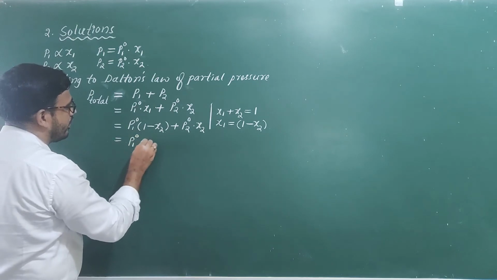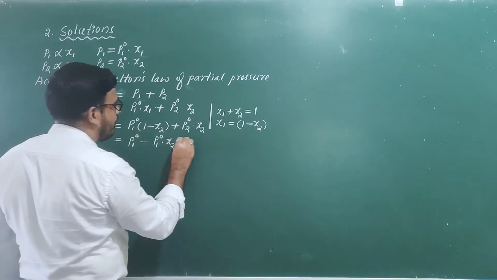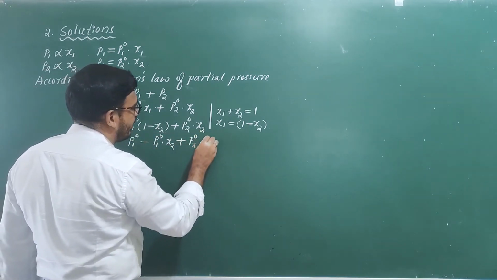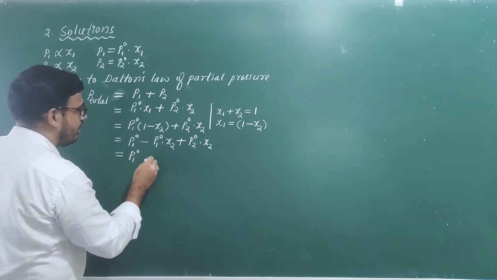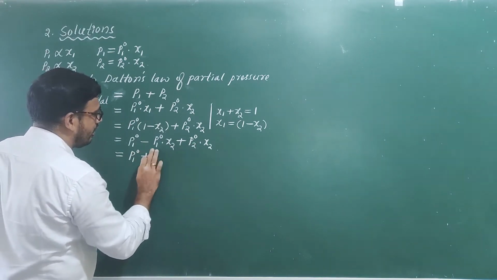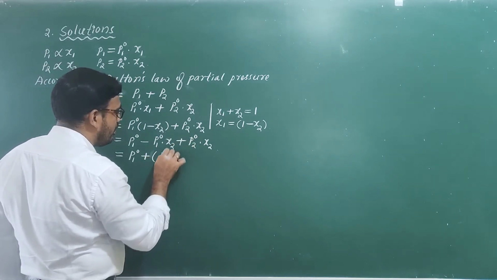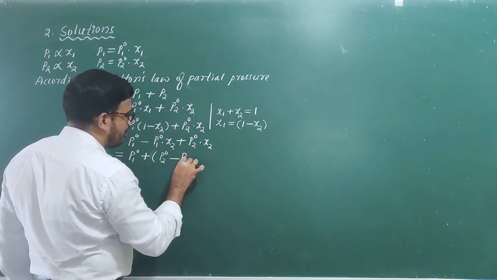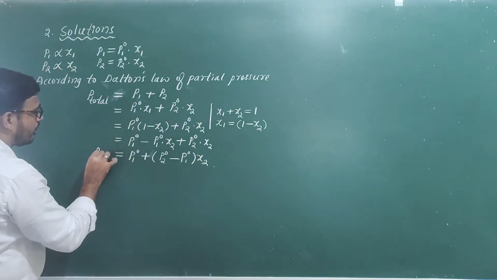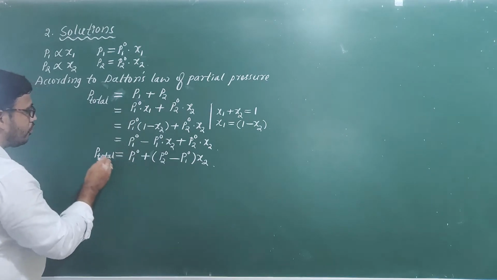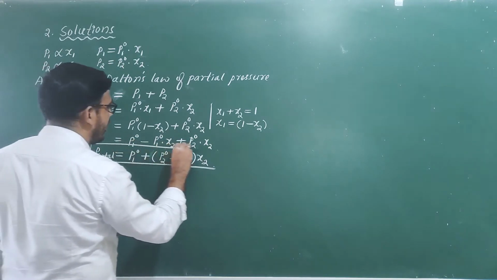So P1 naught minus P1 naught into x2 plus P2 naught into x2. Now x2 is common here. Let us remove it. P1 naught plus, I am taking the plus term first, the plus term is P2 naught minus P1 naught. So the common term is x2. I will write it like this. So P total is equal to P1 naught plus P2 naught minus P1 naught into x2.